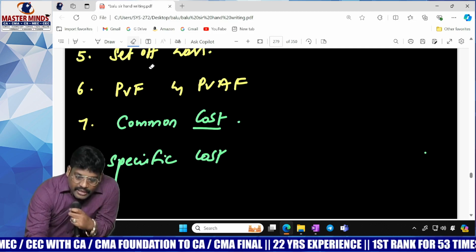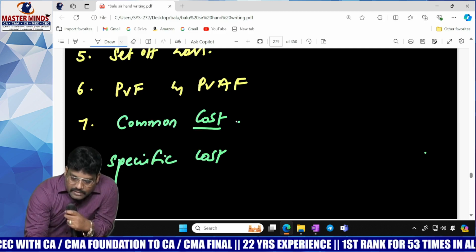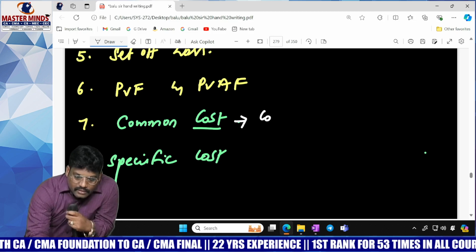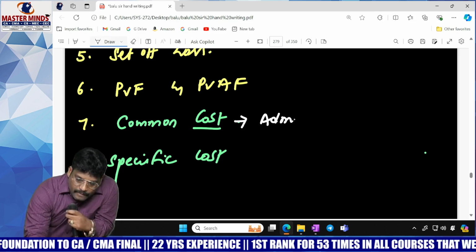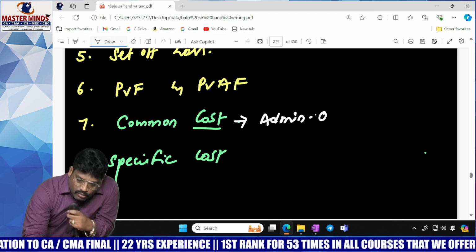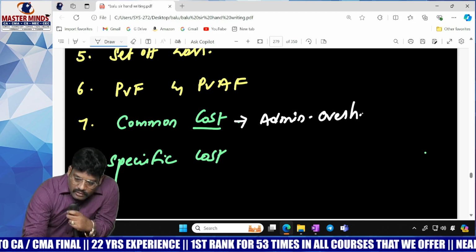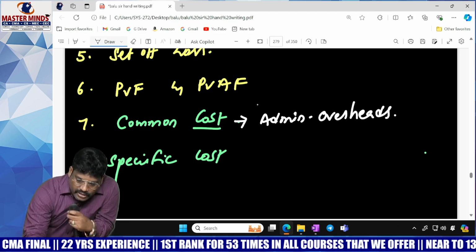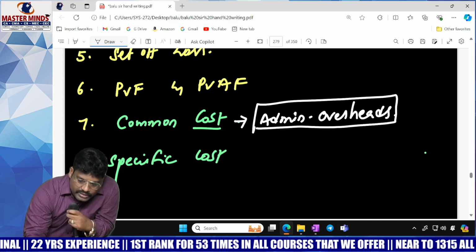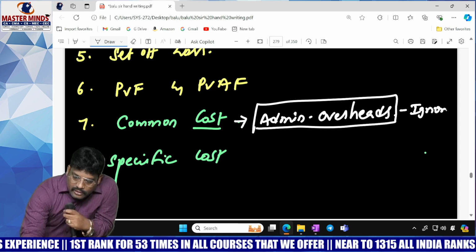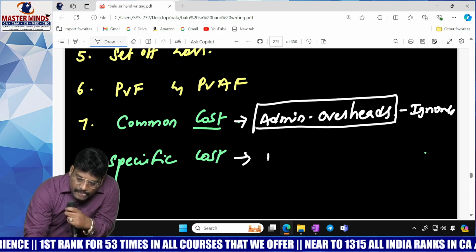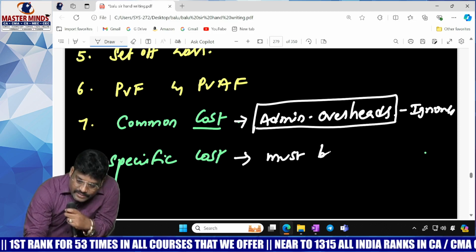Generally, administrative expenses, or you can say admin overheads, would be common. Administration people generally work on these. Administration overheads are a common cost. Should this be ignored or considered? Ignored. But specific cost must be considered.